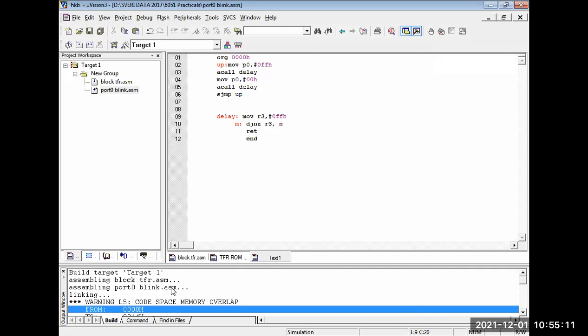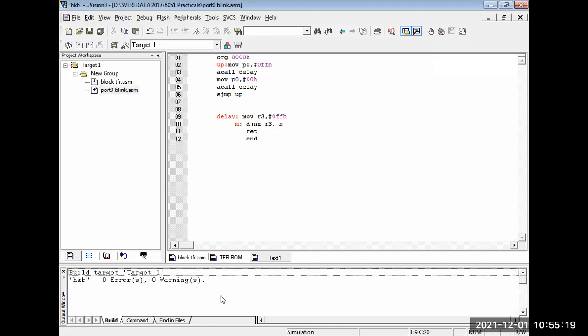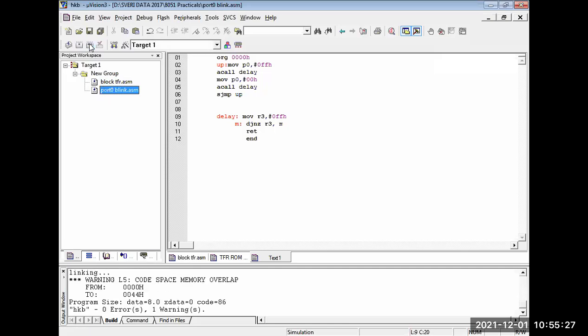Both are executed. I have written all. So what is the code?